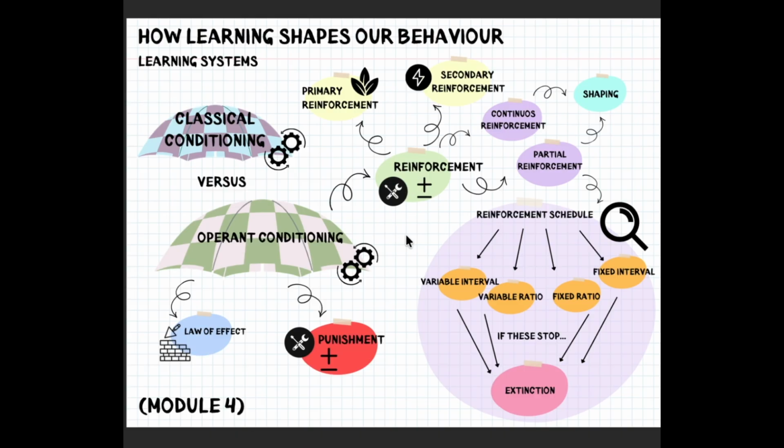Negative reinforcement: stop nagging once the homework is done. Positive punishment: a scolding for skipping homework. Negative punishment: remove screen time for not completing tasks. Shaping: reward completing part of the homework first and then the full assignment. Reinforcement schedules: start with continuous reinforcement, then move to partial to maintain behaviour.